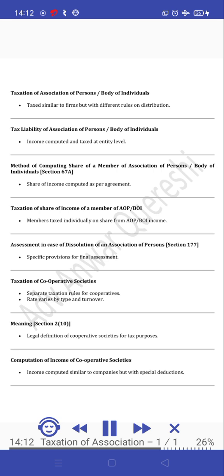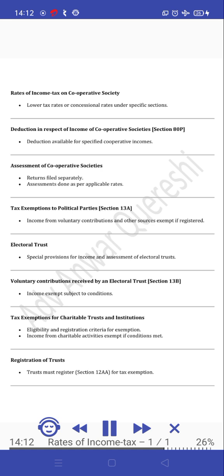Taxation of cooperative societies. Separate taxation rules for cooperatives. Rate varies by type and turnover. Meaning, Section 210. Legal definition of cooperative societies for tax purposes. Computation of income of cooperative societies. Income computed similar to companies but with special deductions. Rates of income tax on cooperative society. Lower tax rates are concessional rates under specific sections.